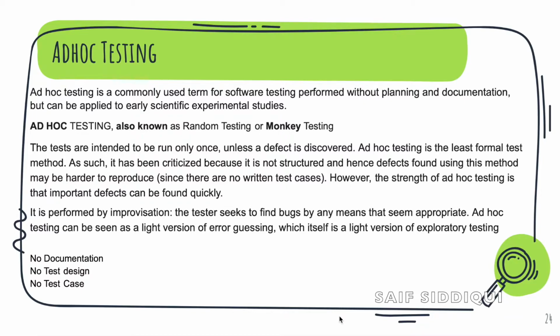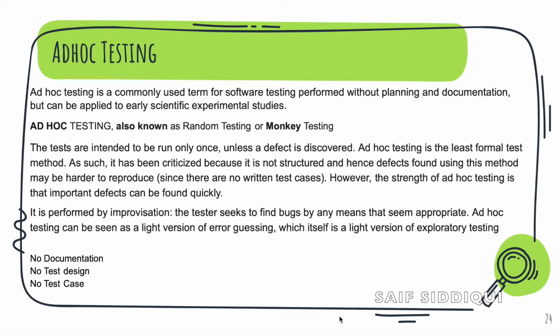Ad hoc testing is the least formal test method. As such, it has been criticized because it is not structured. Hence, defects found using this method may be harder to reproduce, since there are no written test cases. When we are doing any random testing, or what we say ad hoc testing, we do not have any proper plan, any test cases, or any document to follow in order to have a strategized testing. So it is not very easy to reproduce that bug if we find it in ad hoc testing.